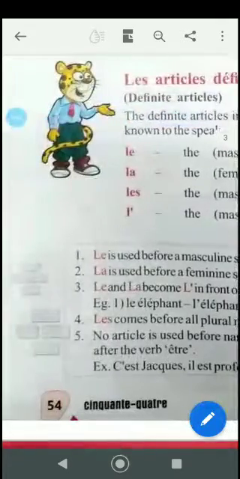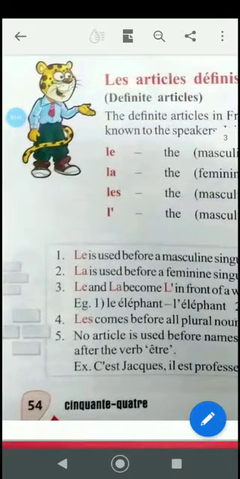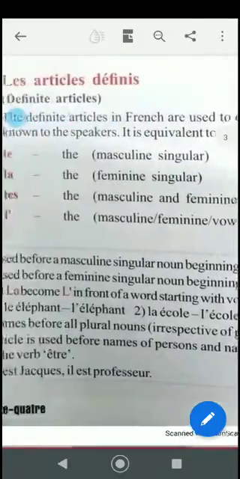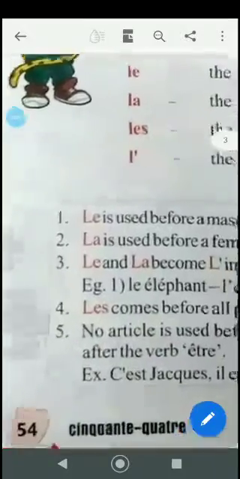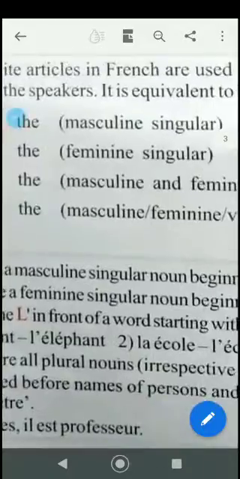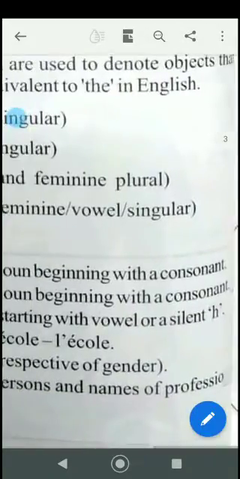Okay, consonant is what? The letters which are not vowels. For example, a, e, i, o, u are the vowels. Leaving the a, e, i, o, u, the remaining letters are called consonants, for example b, d. Got it? So these are all the consonants. La is used before a feminine singular noun beginning with a consonant. Again the same thing, but for the feminine singular. Le and la become l' in front of a word starting with a vowel or a silent h.